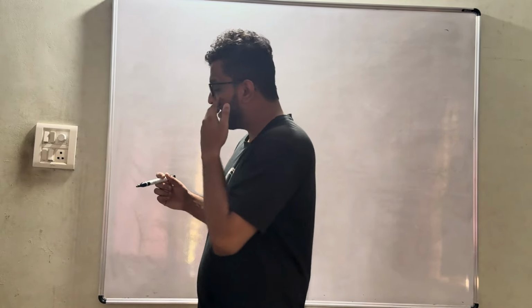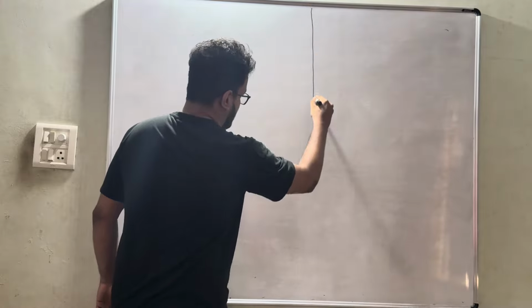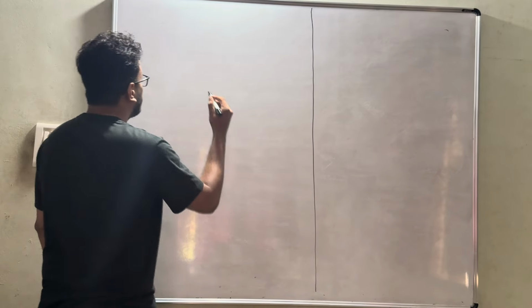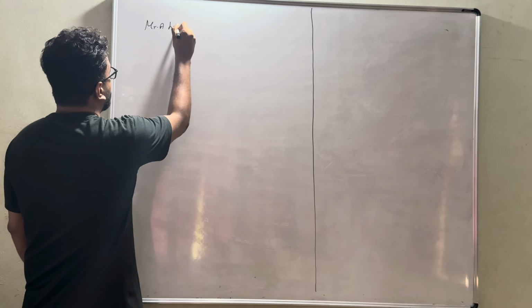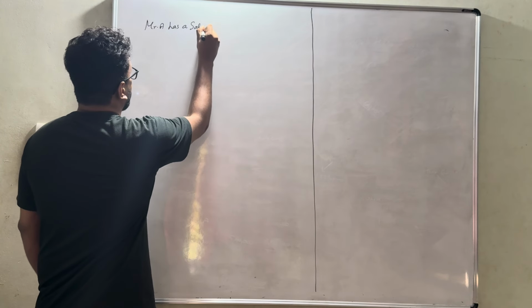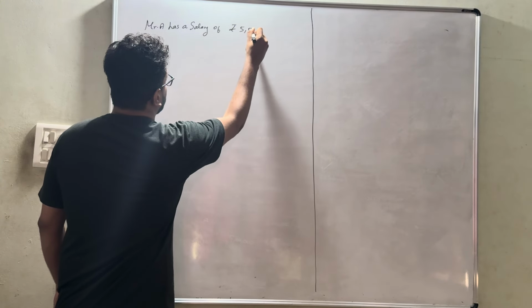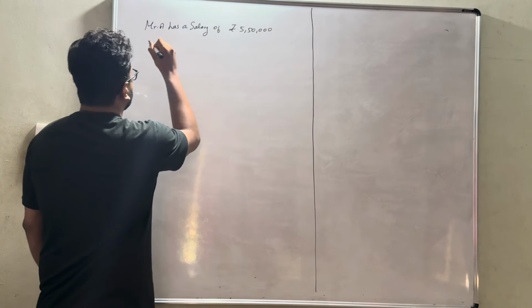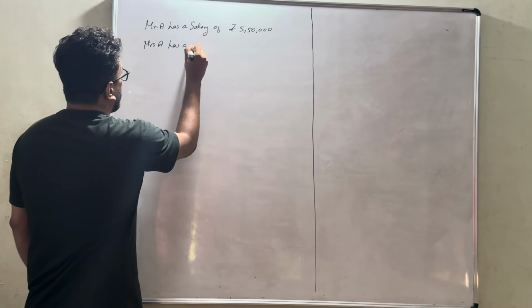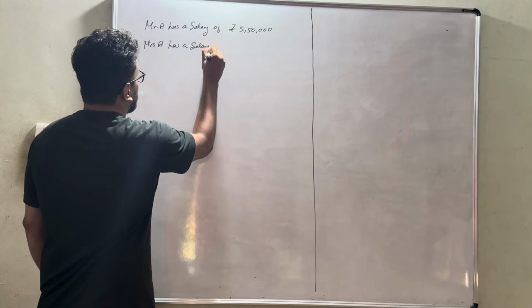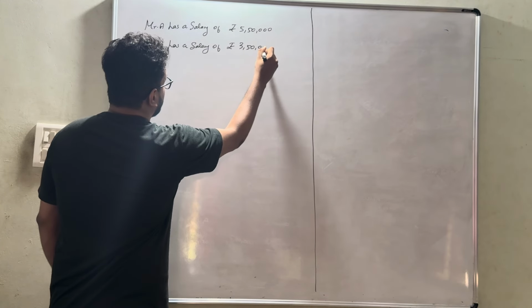So let's take one simple example. Let's take Mr. A has a salary of rupees 5,50,000. Mrs. A has a salary of rupees 3,50,000.